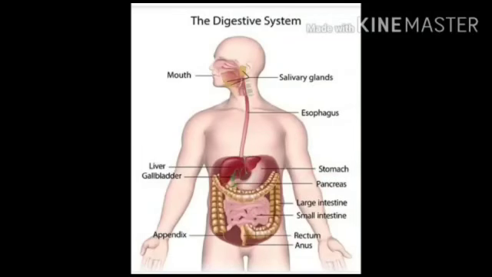The digestive system starts from the mouth and ends with the anus. When we eat food through the mouth, along with the saliva, the food breaks down into small fine parts, and through peristaltic movement through the esophagus it enters into the stomach. From the stomach it reaches the intestines, the large intestine and small intestine, and finally the rectum and the anus. This is the outlook of the digestive system. Now we will see the common diseases in the digestive system and the treatment given for them.